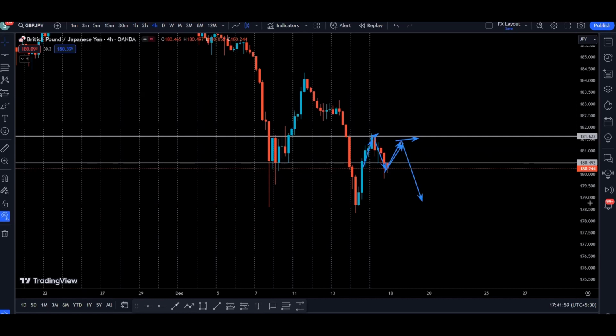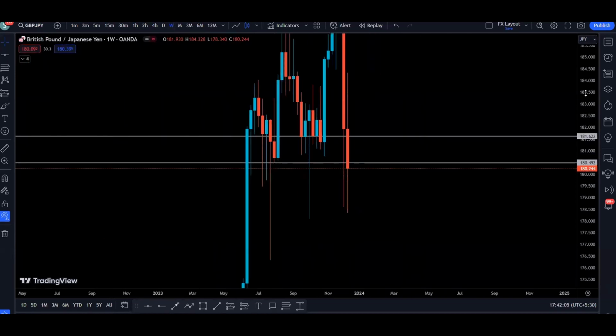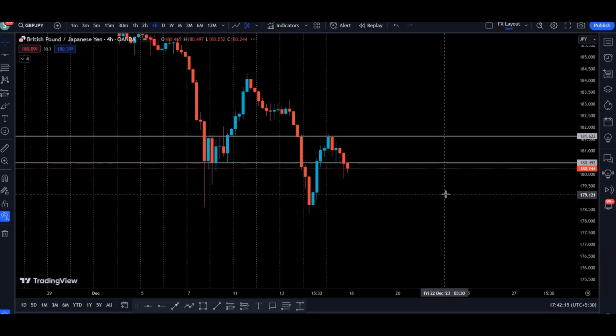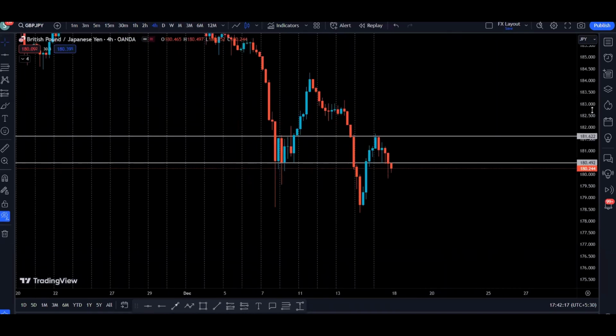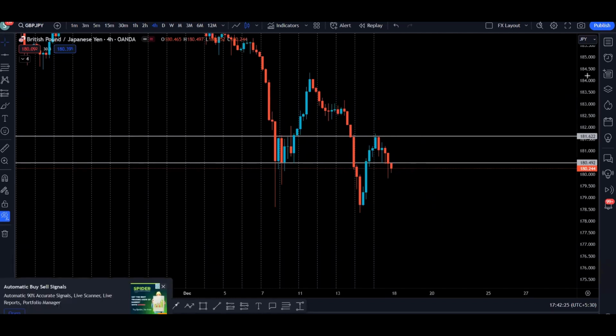Why I'm saying this? Because this one is going to be the opening of a new weekly candle, and as we anticipated on the weekly time frame, the price can come up to reject this area to continue going to the downside, right? So how will that look on the 4-hour time frame? On the 4-hour time frame, the price can come up, make kind of a double top and continue going to the downside to retest this low. So that can happen on the 4-hour time frame on the GJ.